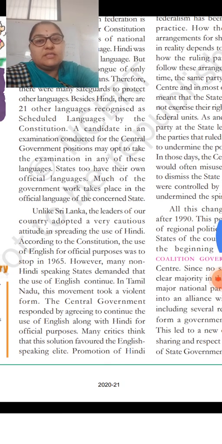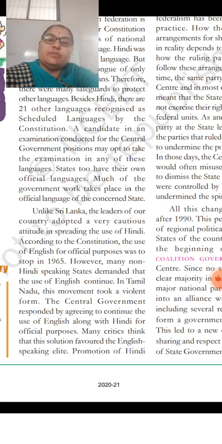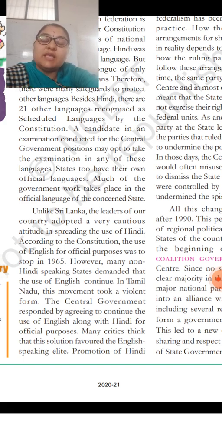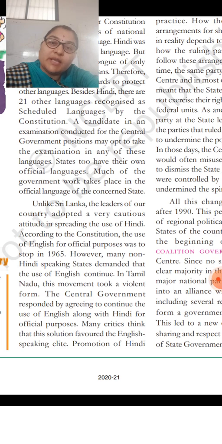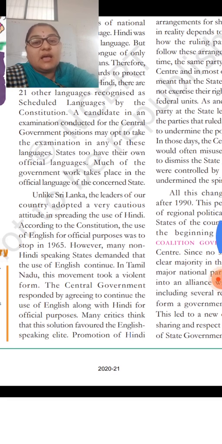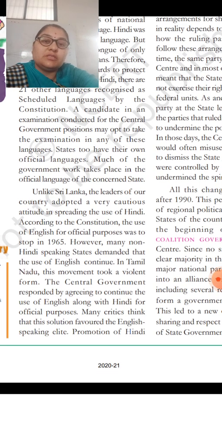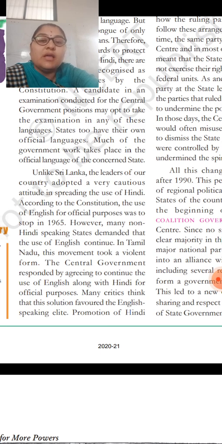So here you can see that our constitution has recognized 21 languages, and the students can write central government exams, for government positions, by taking any one of the 21 languages.